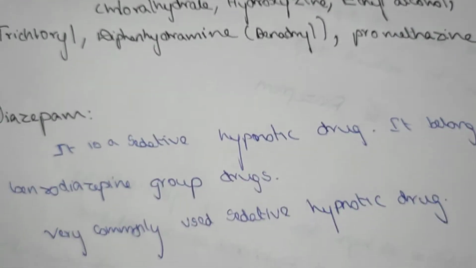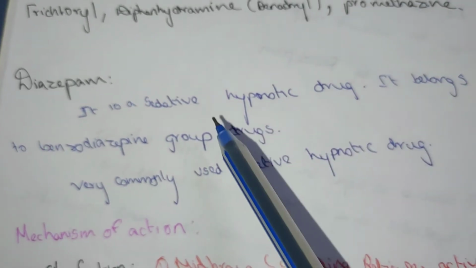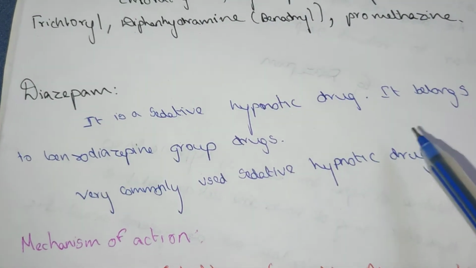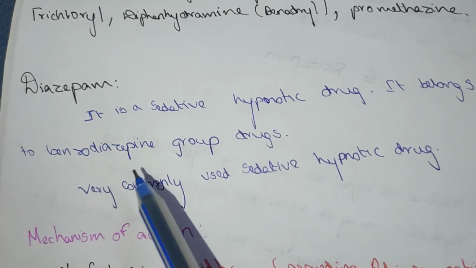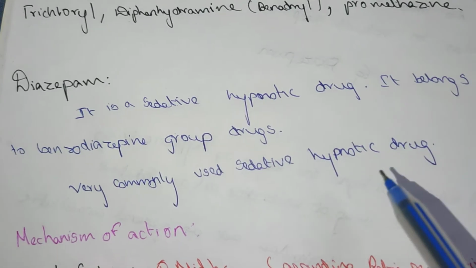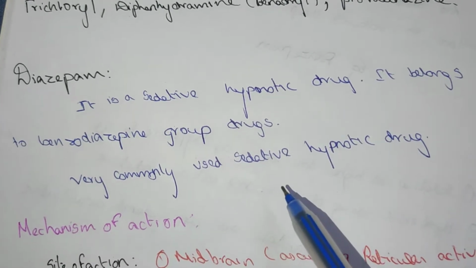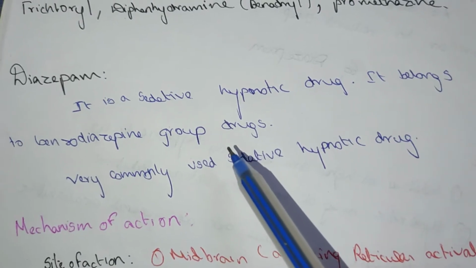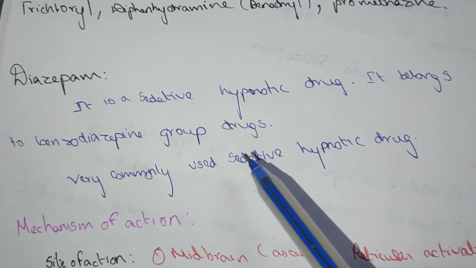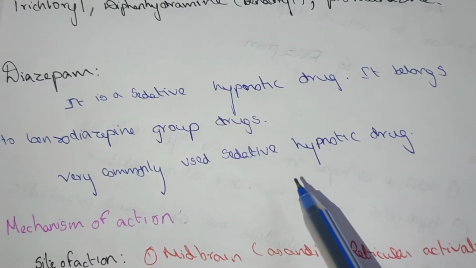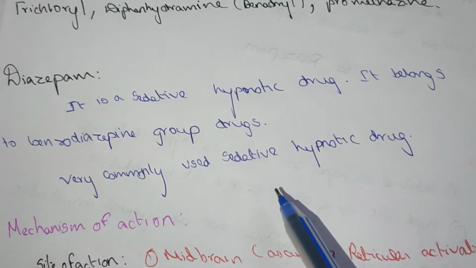Now we will see about diazepam. It is a sedative and hypnotic drug. It belongs to the benzodiazepine group of drugs and is very commonly used as a sedative hypnotic drug, as we saw in the classification.